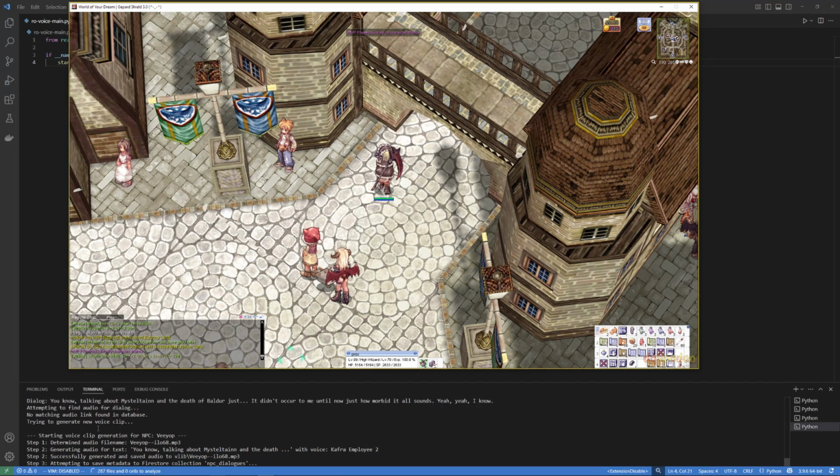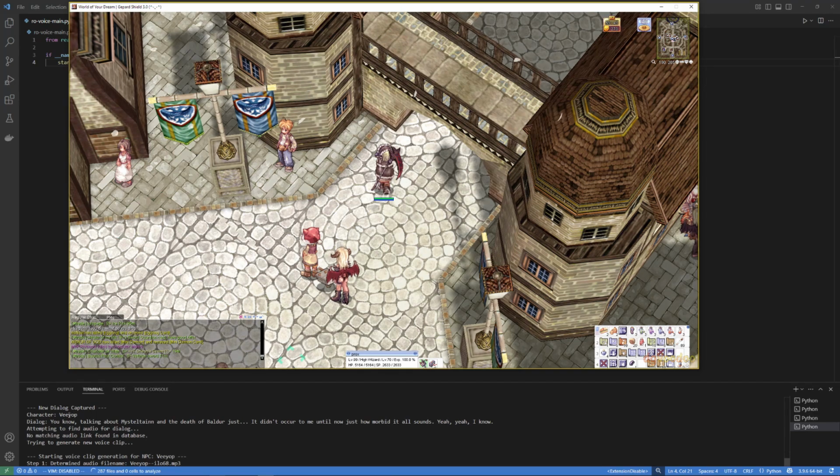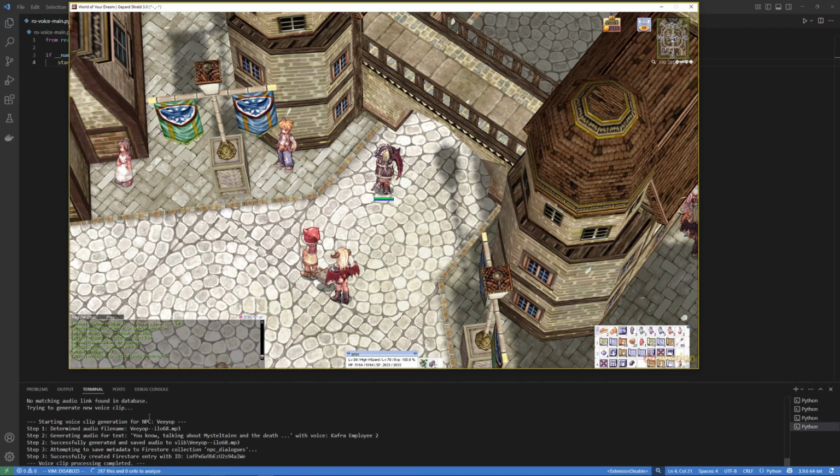Yeah, so we see here in the log, we talked to this NPC. I'm not going to try and pronounce the name. We saw the dialogue. We were looking for audio. We couldn't find an audio link in the database for this NPC and the voice line. We've never heard this before. So we moved on to trying to generate a voice clip for it.